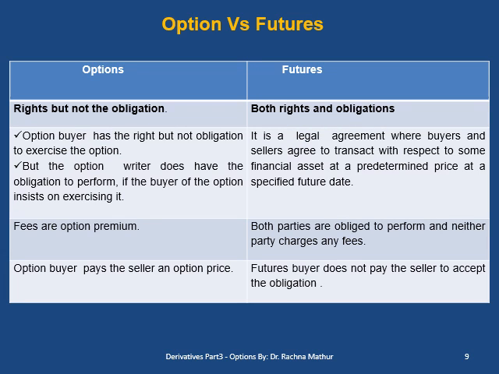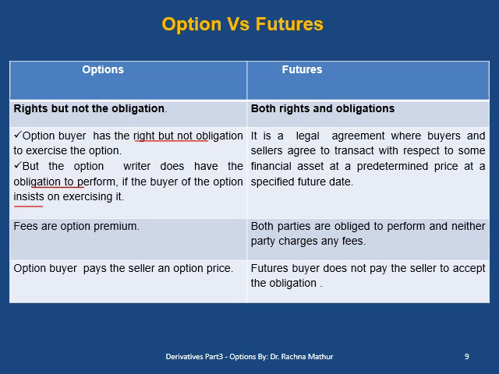Now let us see how options are different from futures. The option buyer has the right but not the obligation to exercise the option, whereas the option seller or option writer does have the obligation to perform if the buyer of the option insists on exercising it. So in the option market, the buyer has the right but not the obligation.